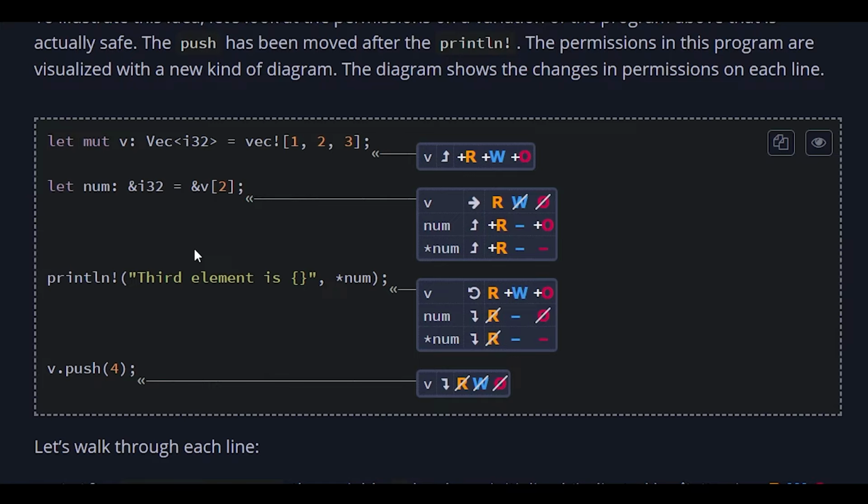But the complexity doesn't stop there. After ownership comes referencing and borrowing. Since the variables are owners of data on the heap, turns out they have permissions. So from the start, the owner has read, write, and ownership permissions to the data. But when from another variable we reference it, the owner loses write and ownership permissions.